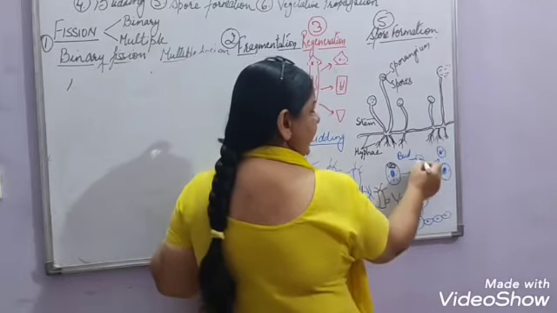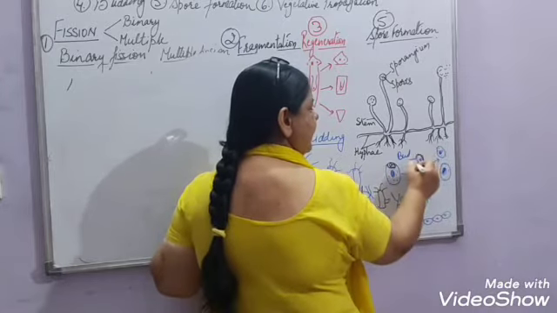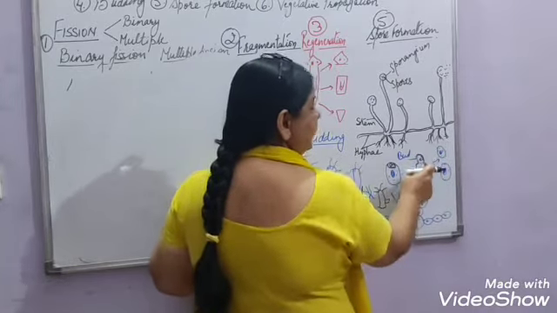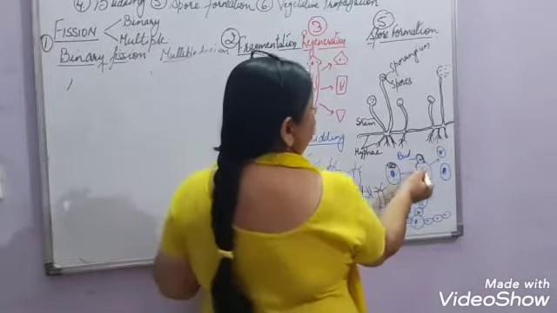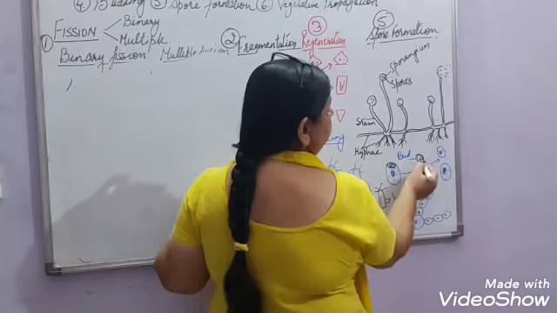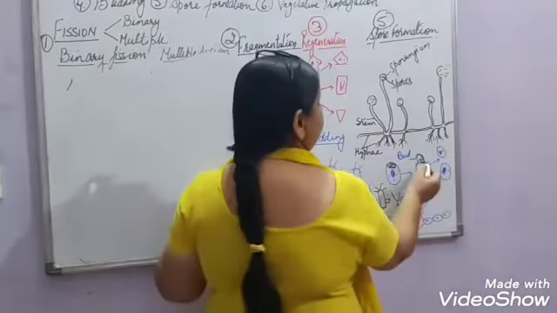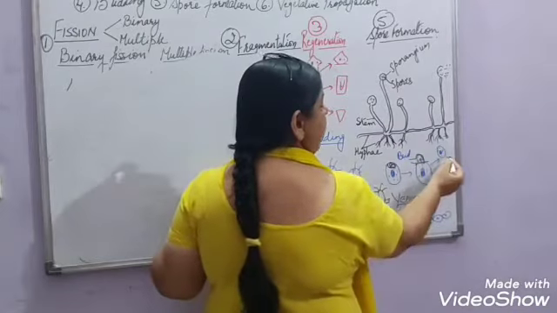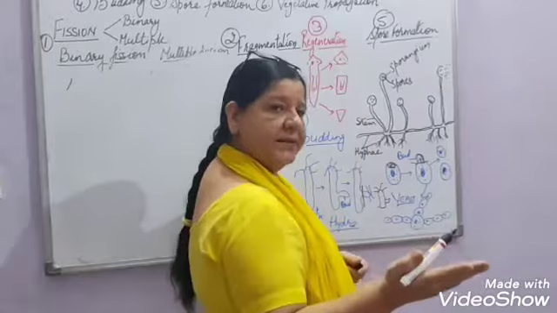This dense cytoplasm then starts developing a bud-like structure. And the nucleus also breaks into two, and one part slips into the bud. And this will then detach itself and develop as a new individual yeast cell.